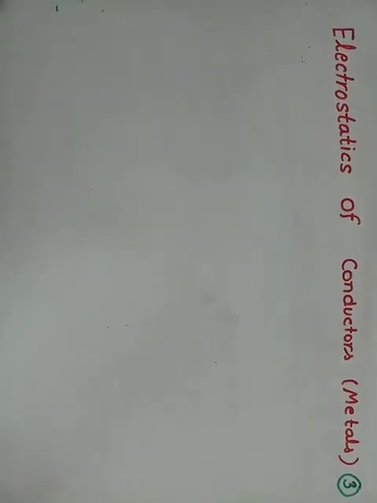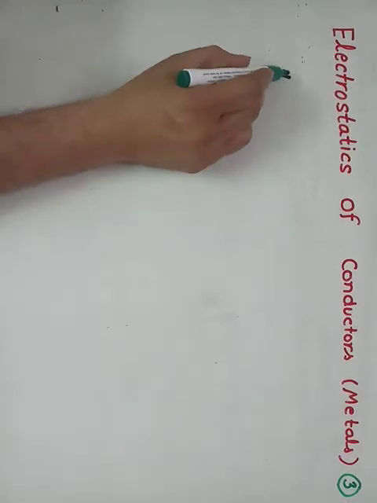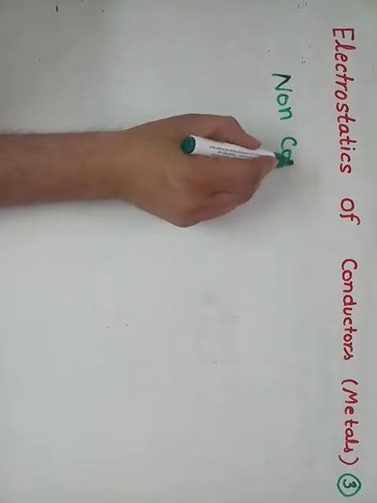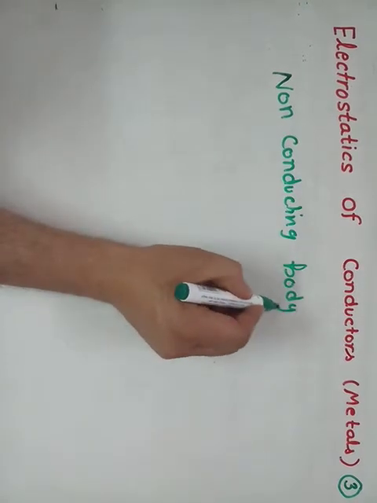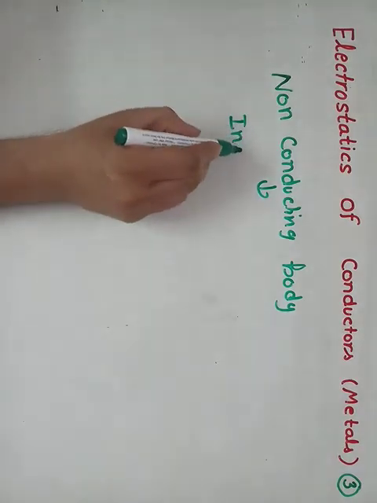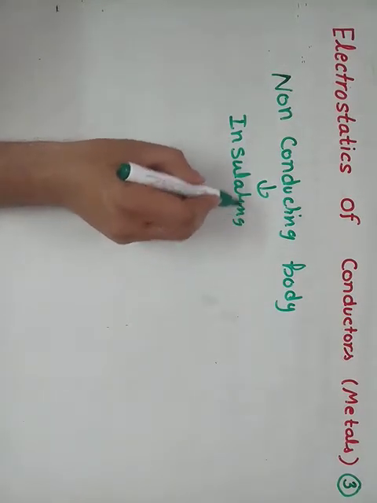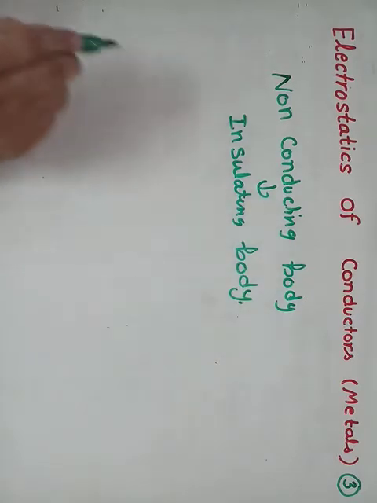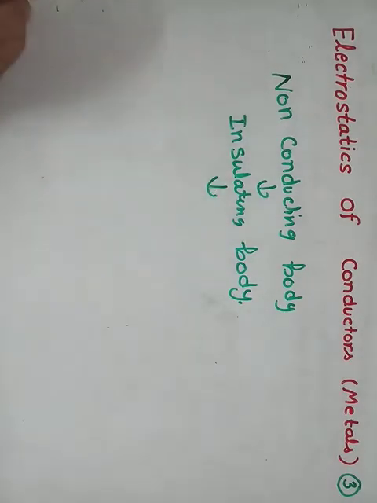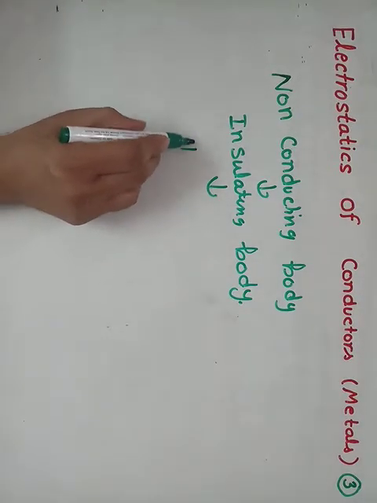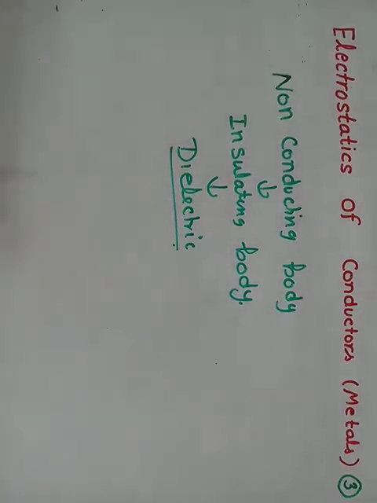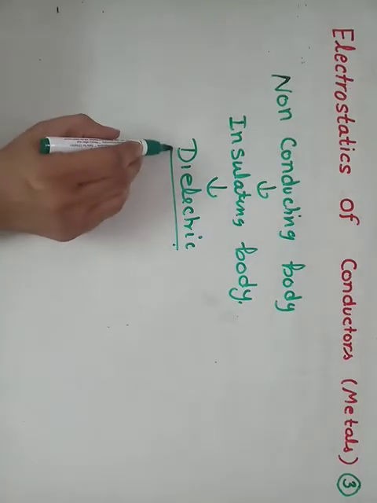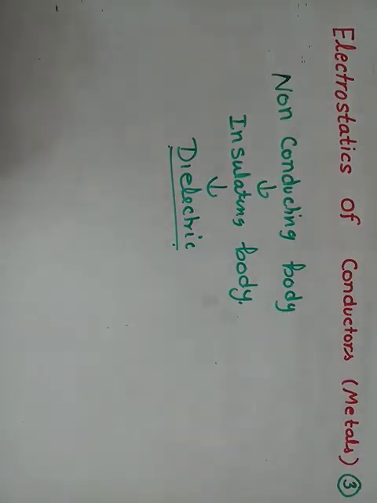Now in the case of a non-conducting body, which is also called an insulating body, and in this chapter we denote it by dielectric. Therefore, if we say dielectric, that means it is a non-conducting body or insulating body.